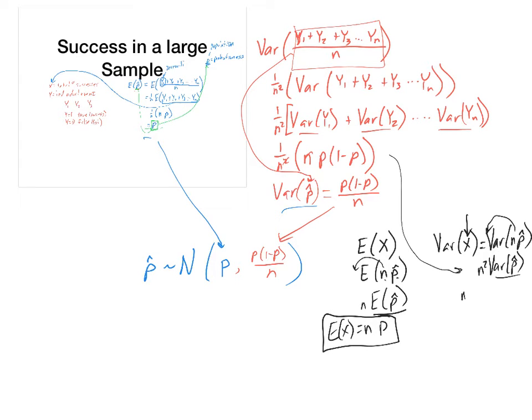So now we have n squared times p times 1 minus p over n. And we find out that the variance of the total is n times p times 1 minus p. There we go. So everything works out the way that we expect it to. Okay, we got everything fine. So we're going to go ahead and move on to an example now.